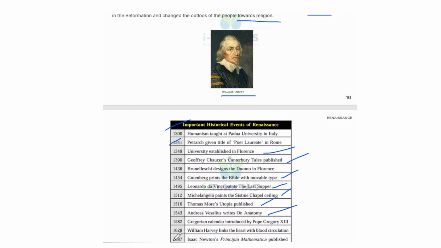And 1582, that is when the Gregorian calendar was introduced by Pope Gregory. And William Harvey linked the heart with blood circulation. Isaac Newton's Principia Mathematica was published in 1687. These are the important historical events of the Renaissance. So the Renaissance means the rebirth of all things, that is literature, art, sculpture, science, and technology. In all fields, a rebirth happened in this Renaissance period.